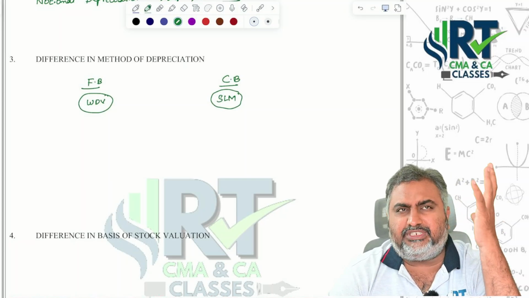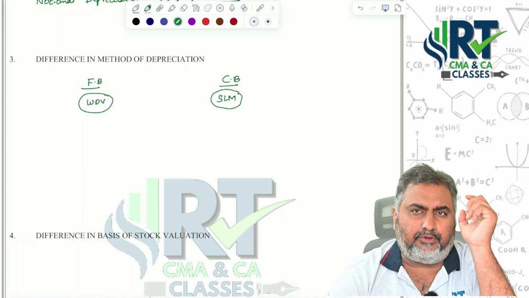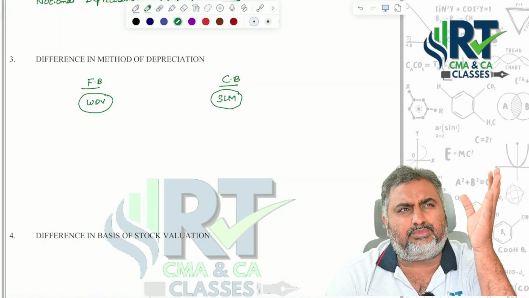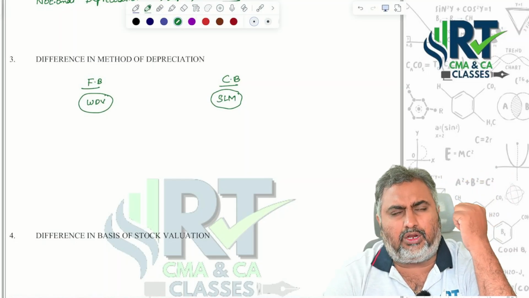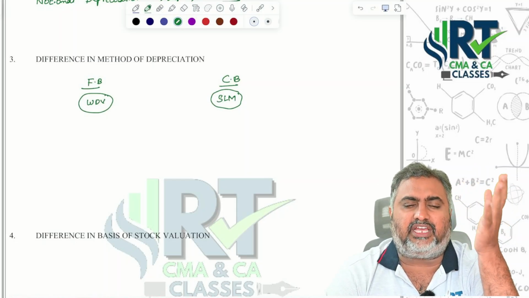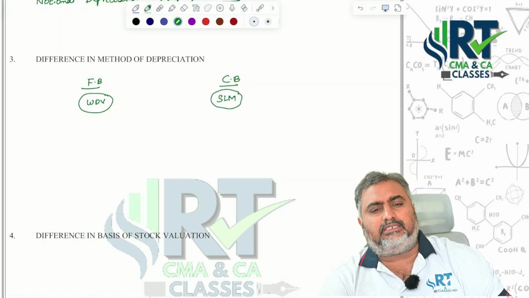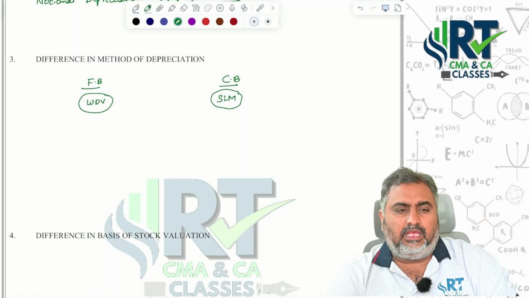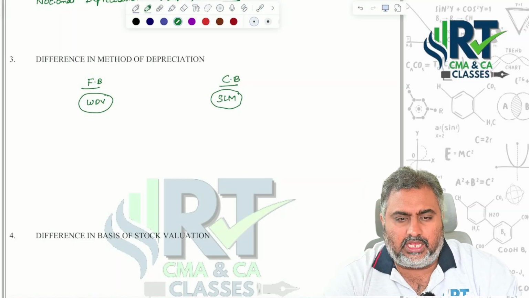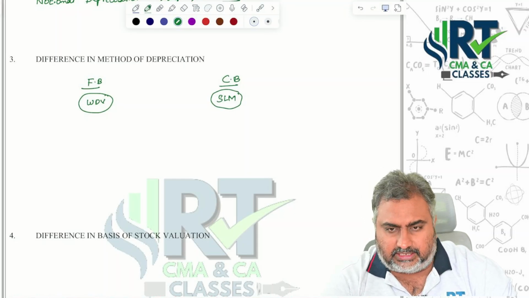Like, what is the objective of cost accounting? If you remember, you want to provide information to the management from time to time, to control costs and to take decisions on a timely basis. For example, for inventory valuation the last in first out method is not recommended by the accounting standards.